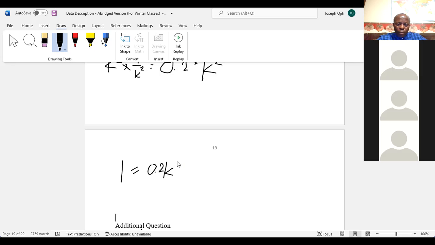Now, to make k squared stand by itself, divide both sides by 0.2. I'm gonna email you this video so you can always watch it. I'm gonna post it on Canvas.